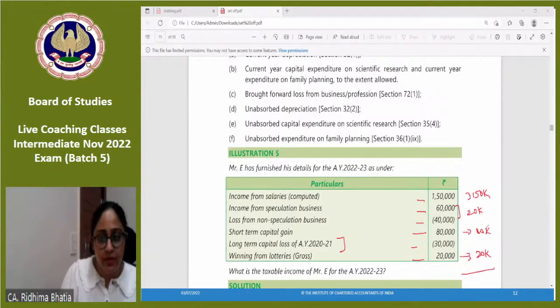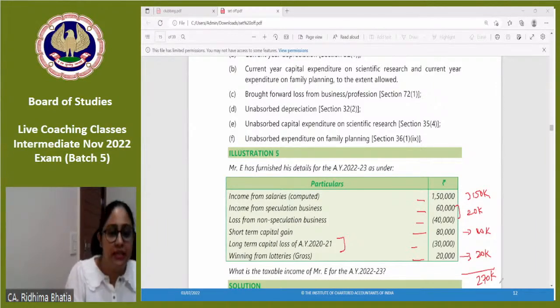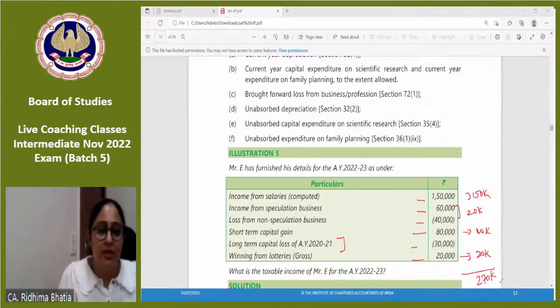So 150 plus 20 plus 80 plus 20, 270 is my income for the year, and 30,000 is the loss which is carried forward to the next year, which is assessment year 23-24, because there is no long-term capital gain to adjust it. Again, I'm repeating, when you carry forward the loss, intra-head adjustments will apply, intra-head restrictions will apply.